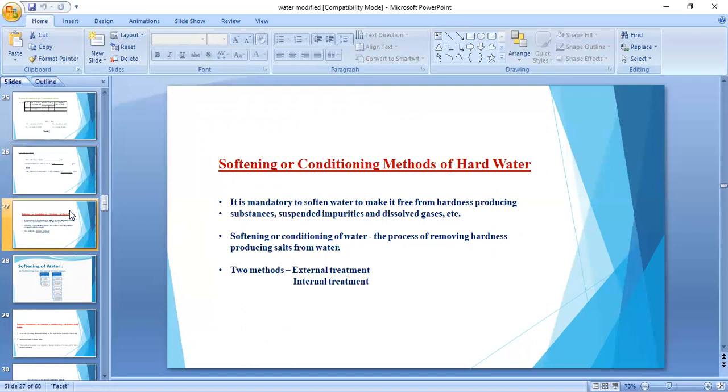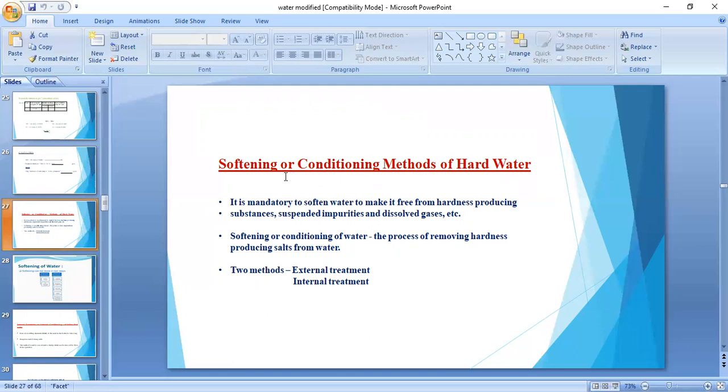And the next topic is internal treatment of boiler feed water, softening or conditioning methods of hard water. How can we soften or condition hard water? There are two methods to soften or condition it. I already told you a lot of impurities are present in that water, so we can't use that water directly. Before we use it, we have to condition or soften that hard water.